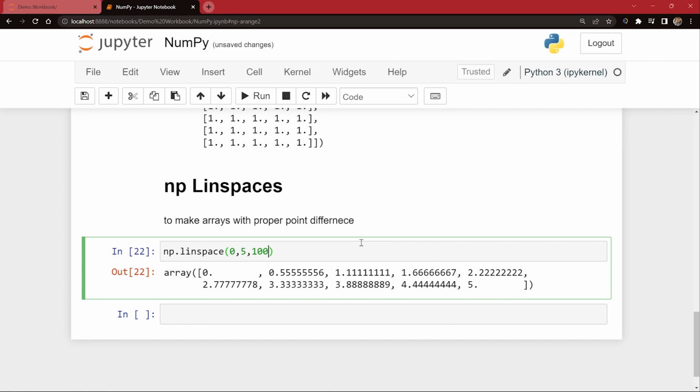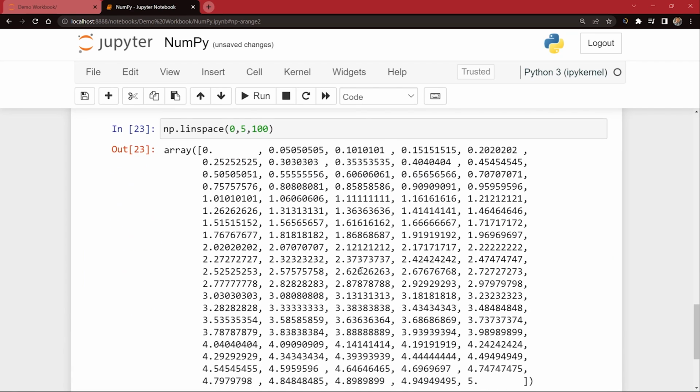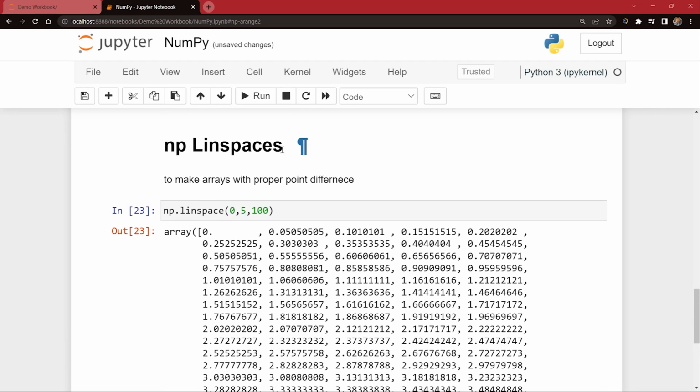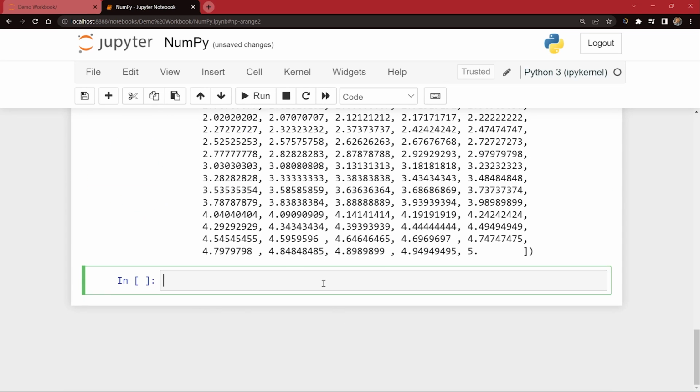I'm going to say 100 and execute, and now this is going to show you a standard output of how it looks. This is what linspace does. Basically, it gives you a proper difference between the points between two values, from lower limit to upper limit. So this is what linspace does in your NumPy library. Okay, I hope this is very much clear, guys.